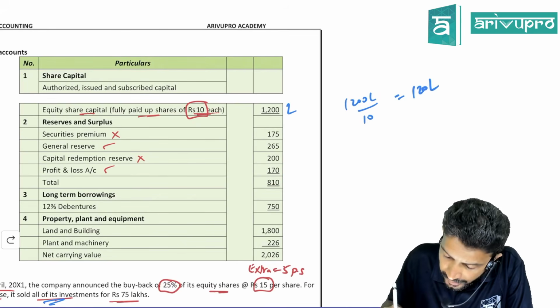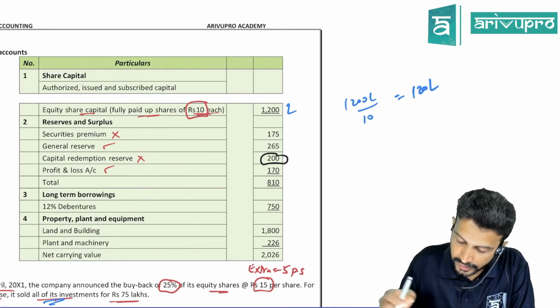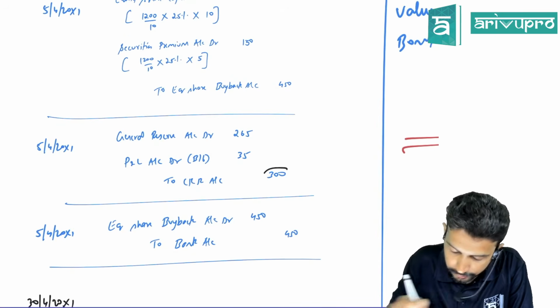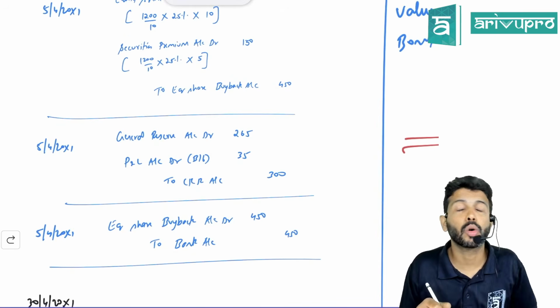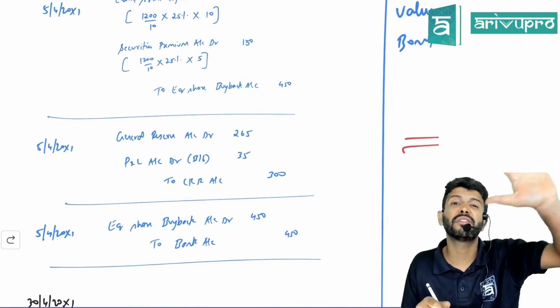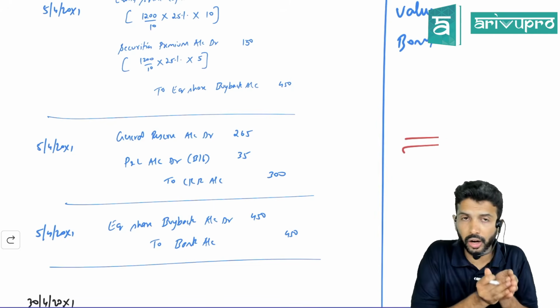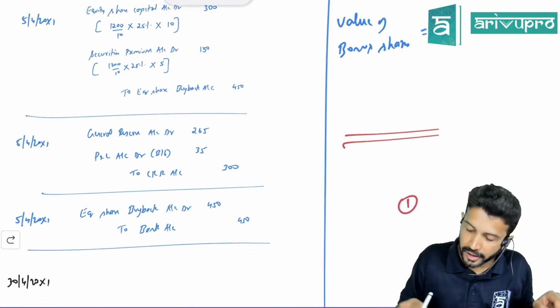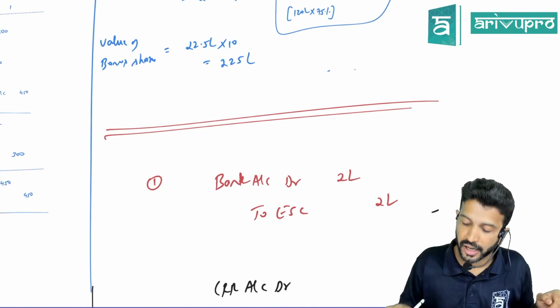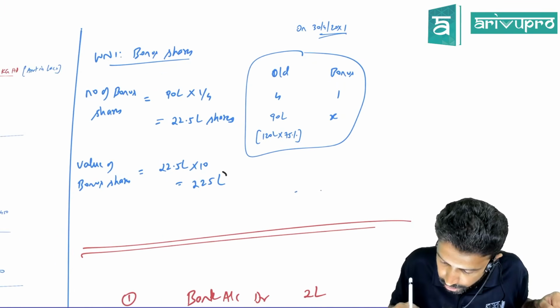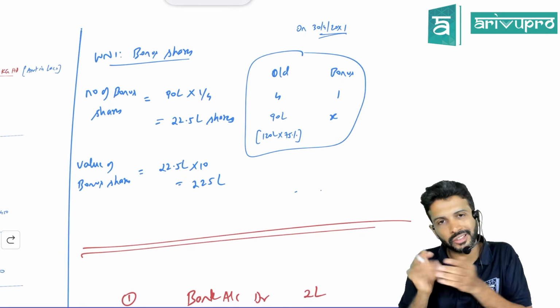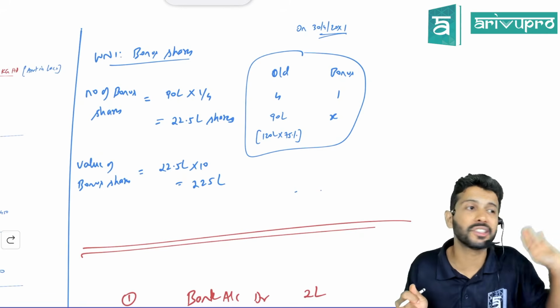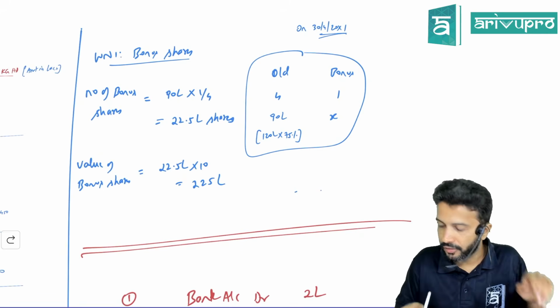Sir, we already had a CRR of 200. We did a buyback and created a further CRR of 300. Total CRR available with us is 500: 200 already there, 300 created now. We have 500 lakh balance in CRR. How much do we need for bonus? 225. Is there any shortage or do we have enough in CRR itself? We have enough in CRR itself.